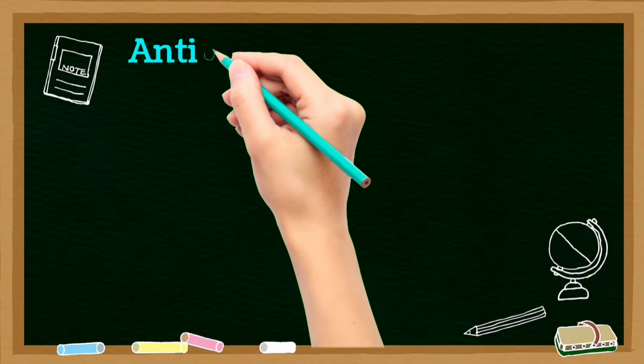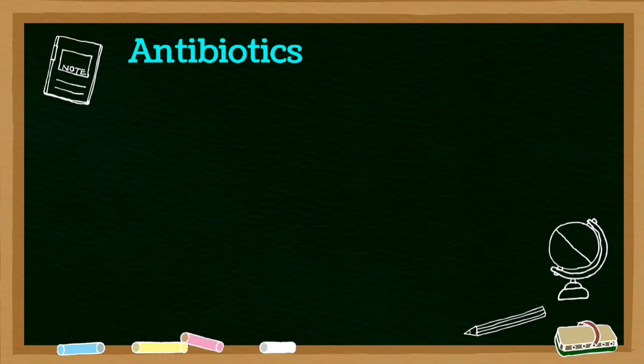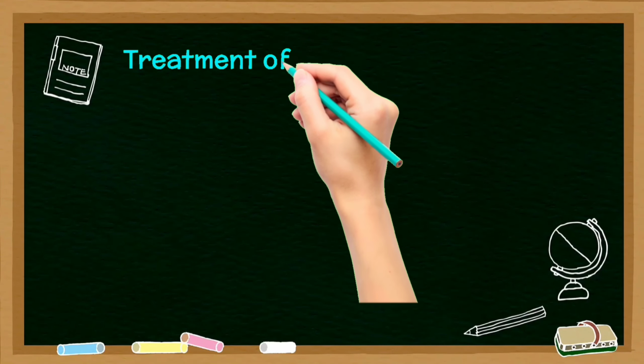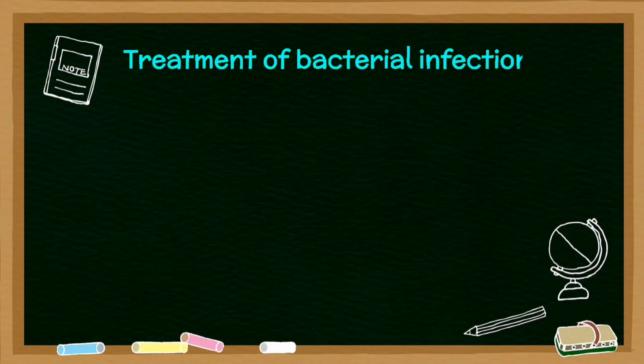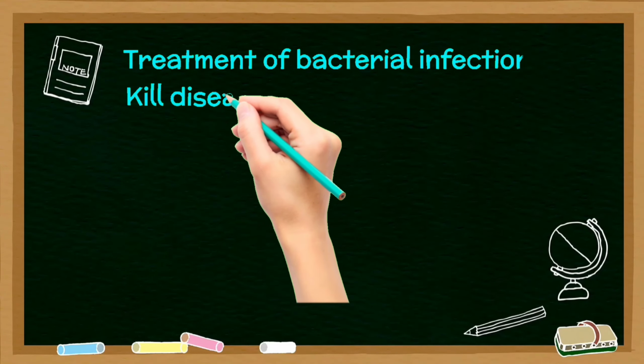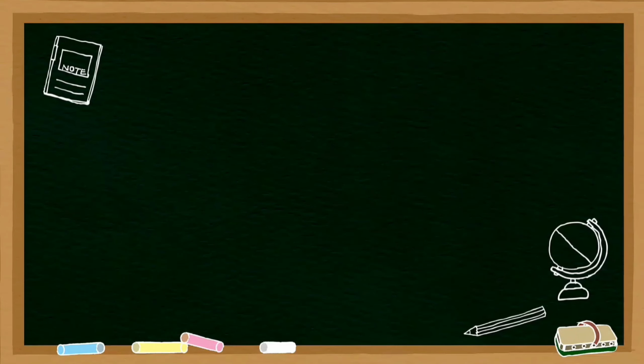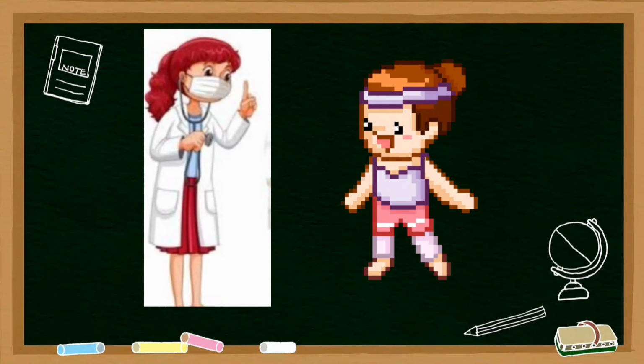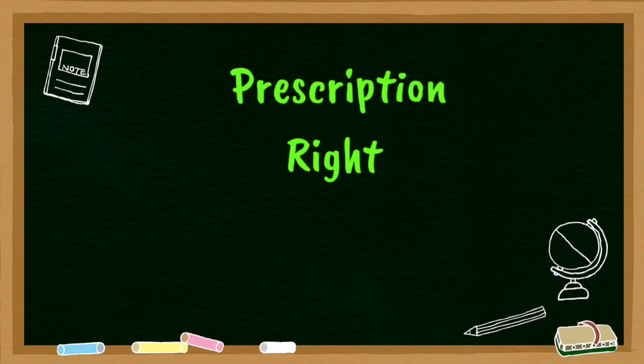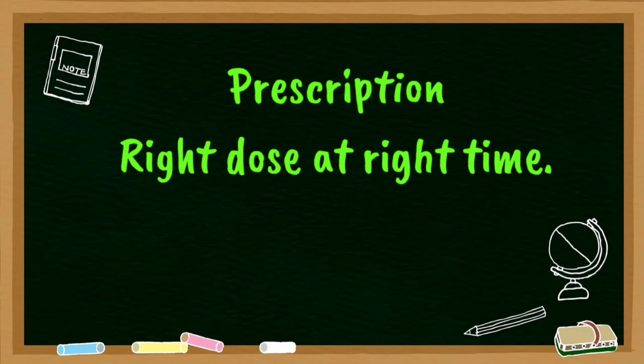Antibiotic preparation. Microbes are also used to prepare antibiotics which are used to treat several bacterial infections. What are antibiotics? Antibiotics are the medicine which kill or stop the disease causing microbes in our body. Antibiotics are to be taken only under the surveillance of a well qualified doctor. These should be taken as per prescription. Antibiotics are to be taken in right dose at the right time.